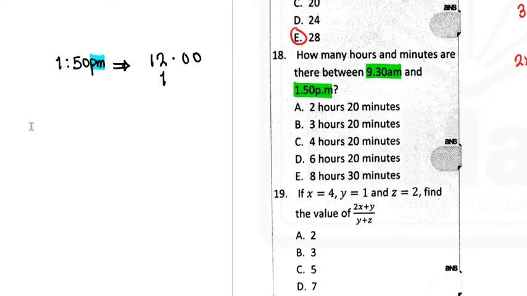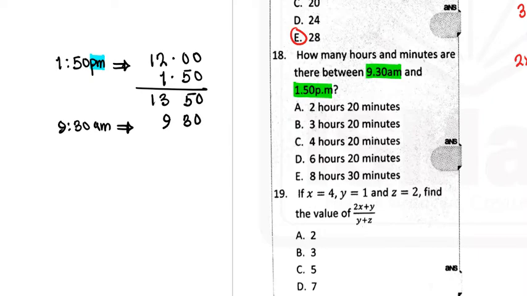So this will be 12:00 plus 150, and that will give you 1350. Okay, so this time now is in the 24-hour system. How about 9:30 a.m.? Well, because this is 9:30 a.m., we will leave it the same way because it has not yet crossed 12 noon. So we'll just leave it there as 9:30.